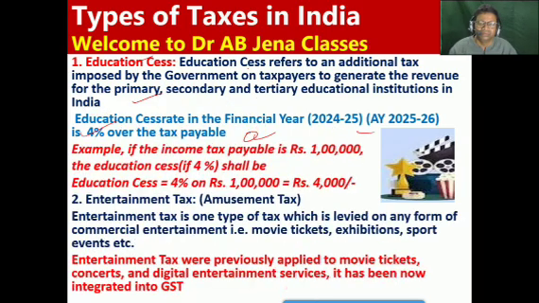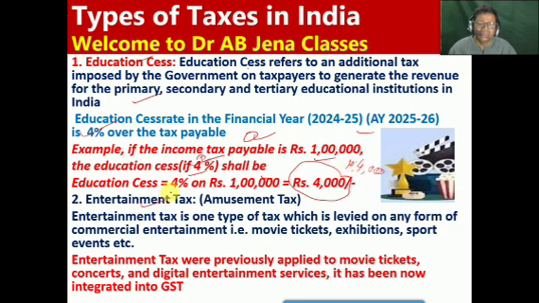For example, if the income tax payable is 1 lakh, and the education cess is 4%, then the education cess will be how much? That is 4% on 1 lakh, so it's 4,000. So in total the taxpayer will pay 1 lakh 4,000.